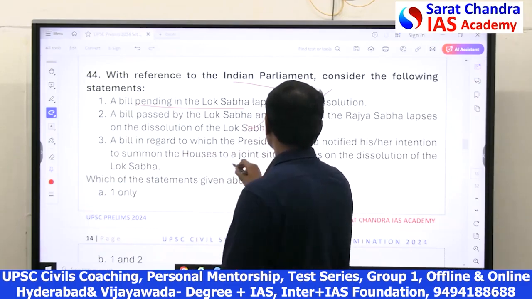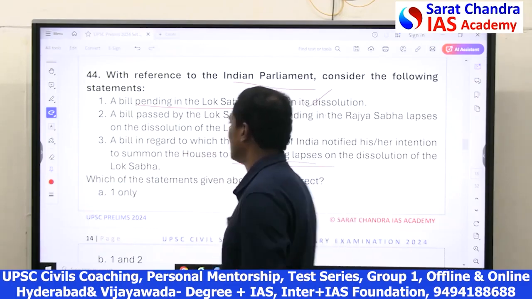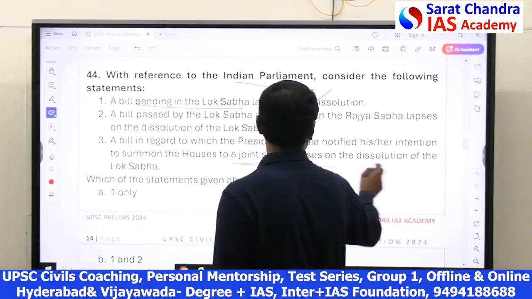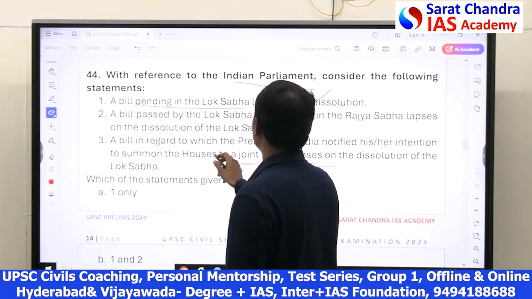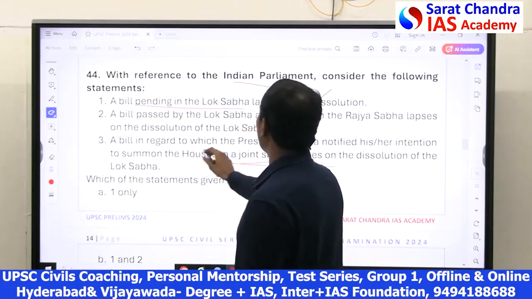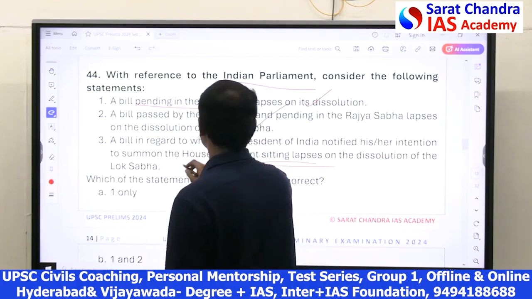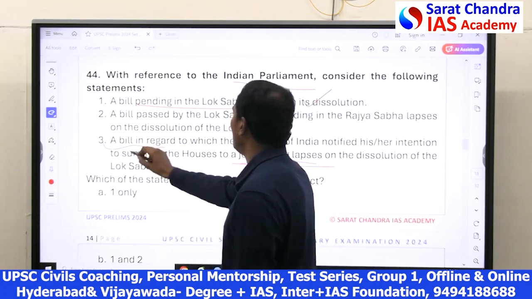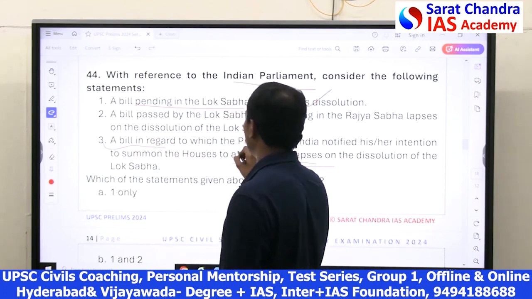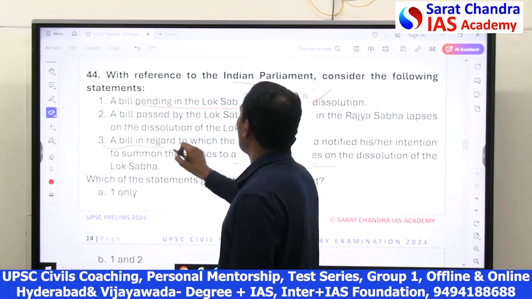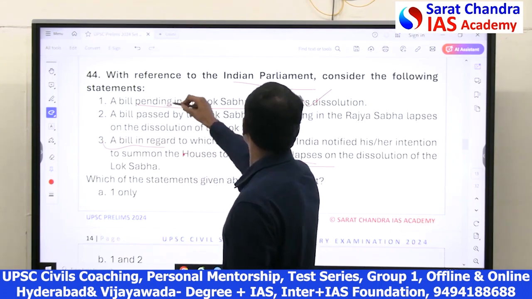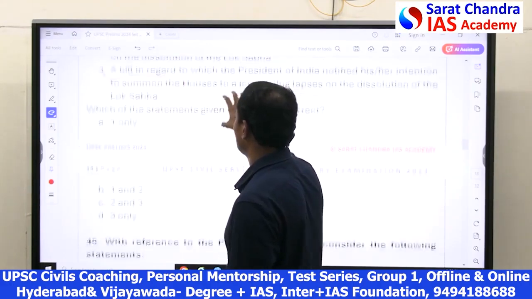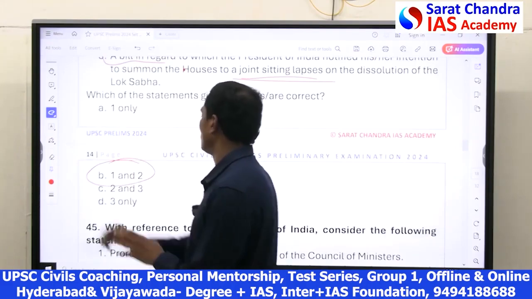The bill in regard to which a joint sitting is conducted by the President, see, once the joint sitting is conducted, it does not lapse. The bill in regard to which the President of India notified intention to summon a joint sitting on resolution of the Lok Sabha, I think they did not mention here that the bill lapses. So the bill lapses only in the first 2 cases, but not in the 3rd case. So 1 and 2 are correct.